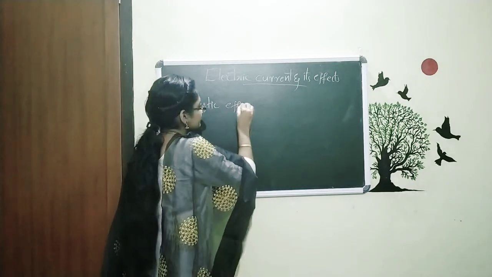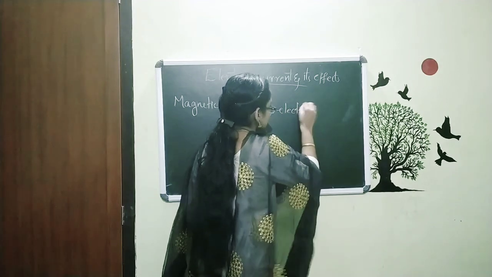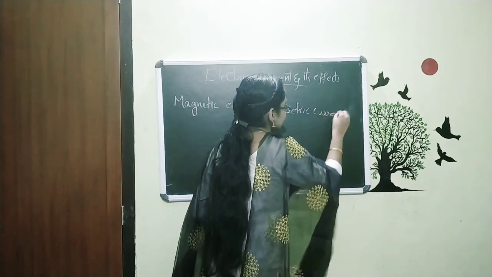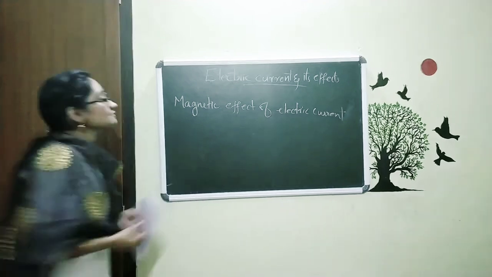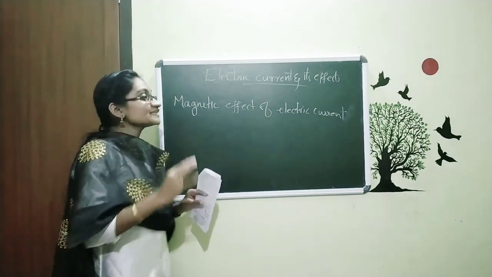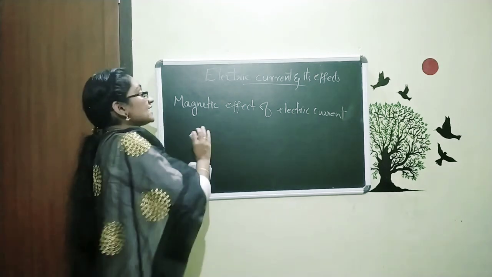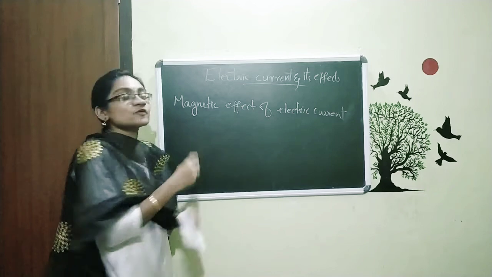Magnetic effect of electric current. What do you mean by this magnetic effect of electric current? That means when electricity is passing through a circuit or a conductor, you feel the presence of a magnet.